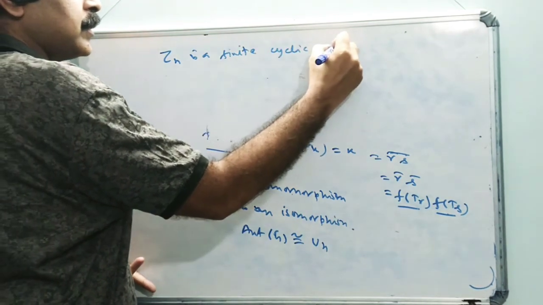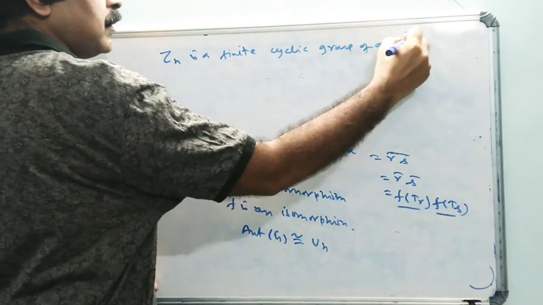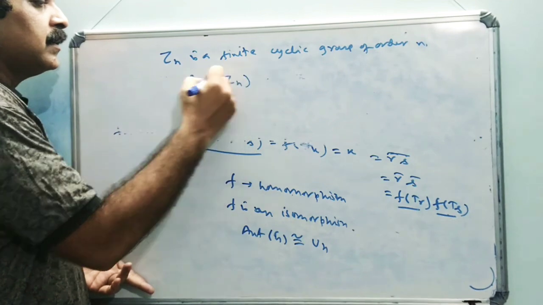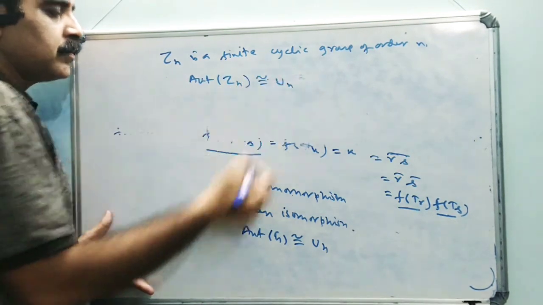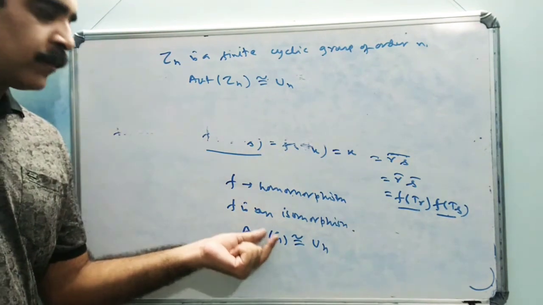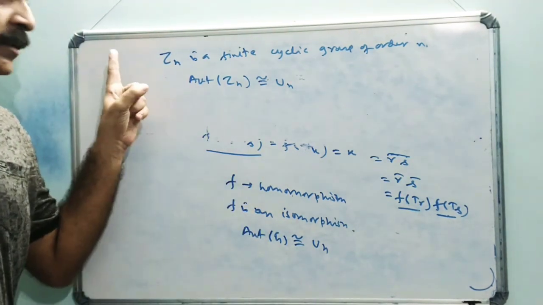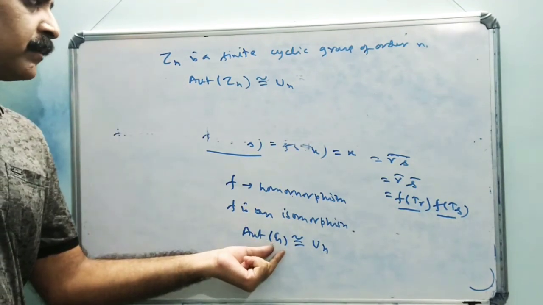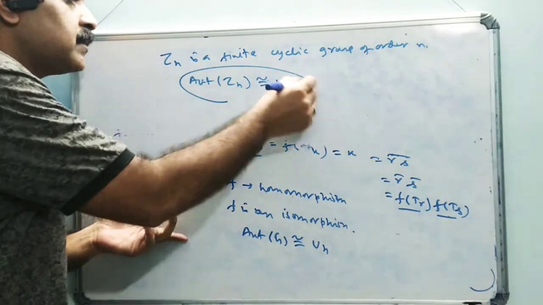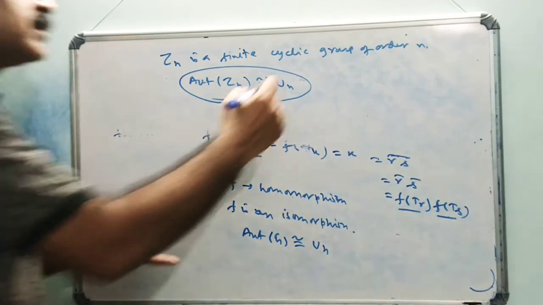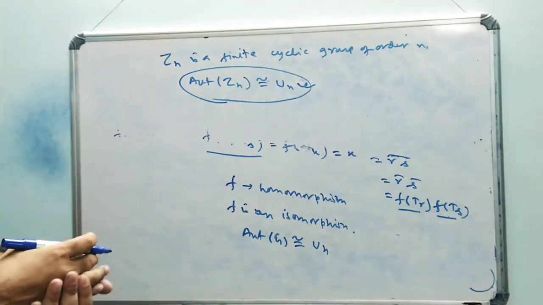So Aut Zn must be isomorphic to Un by this same result. Here G is a finite cyclic group of order n, and Zn is also a finite cyclic group of order n. Therefore, if we replace G by Zn, the result becomes: the automorphism group of Zn is isomorphic to Un. This is a very interesting and important result.